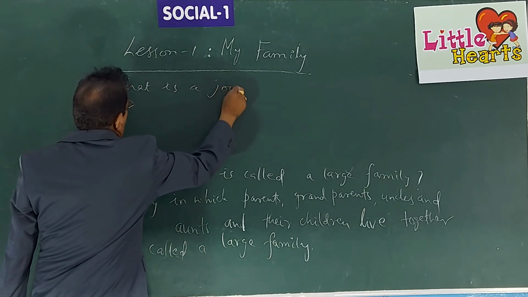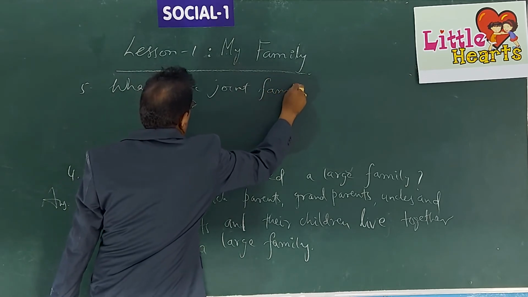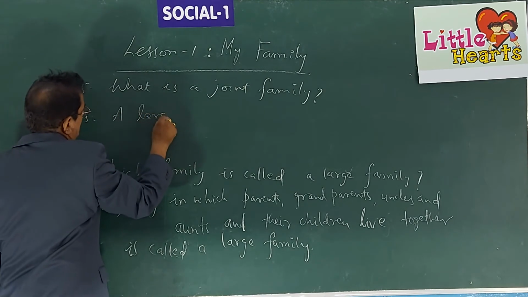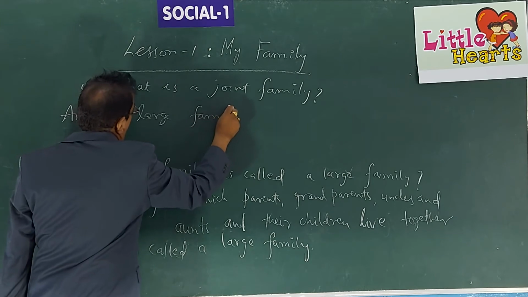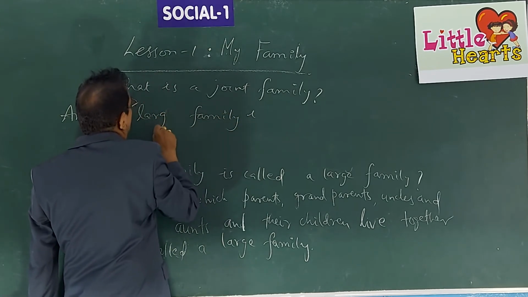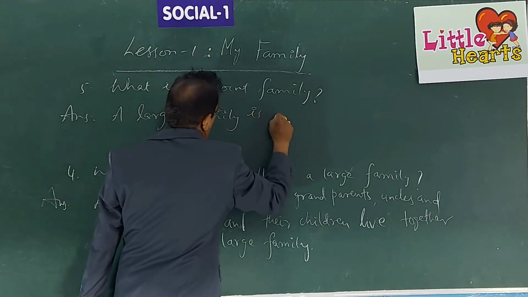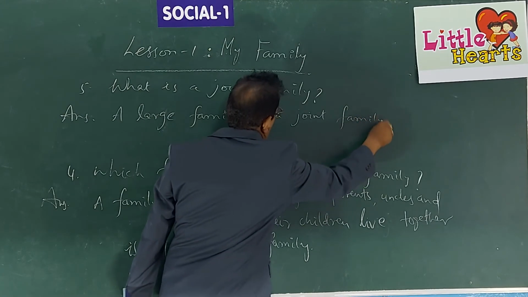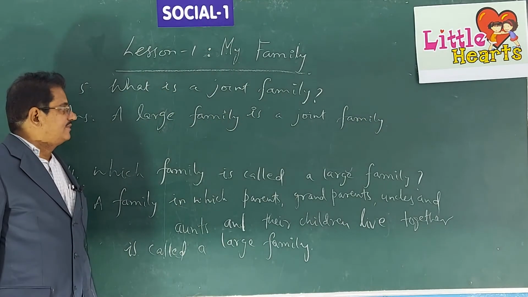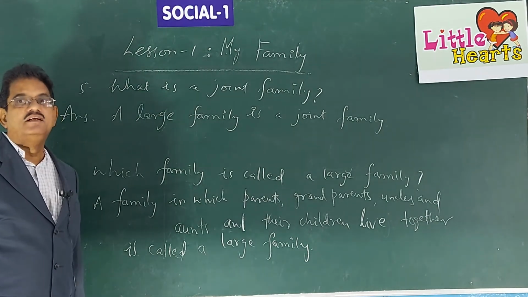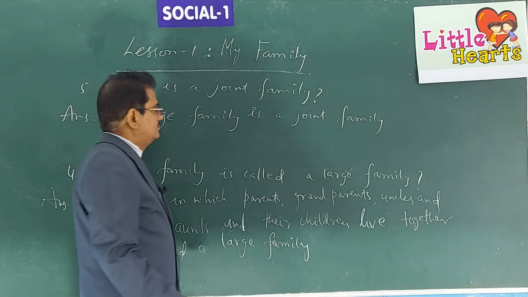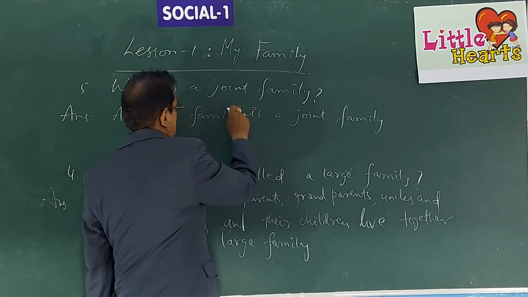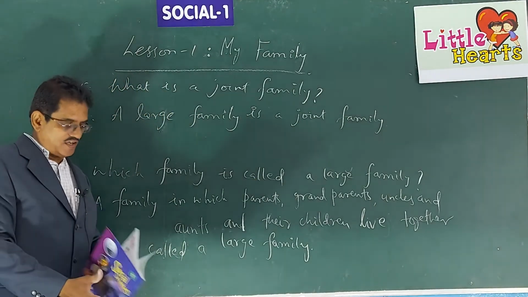What is a joint family? A large family is a joint family.